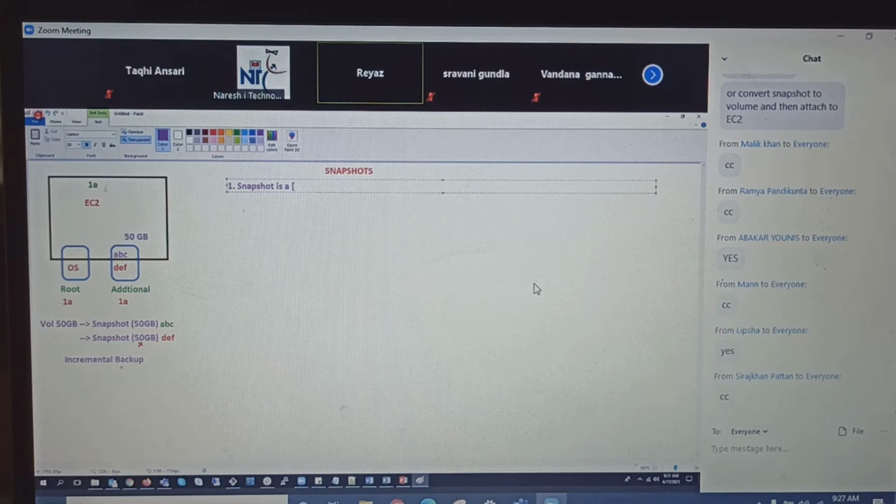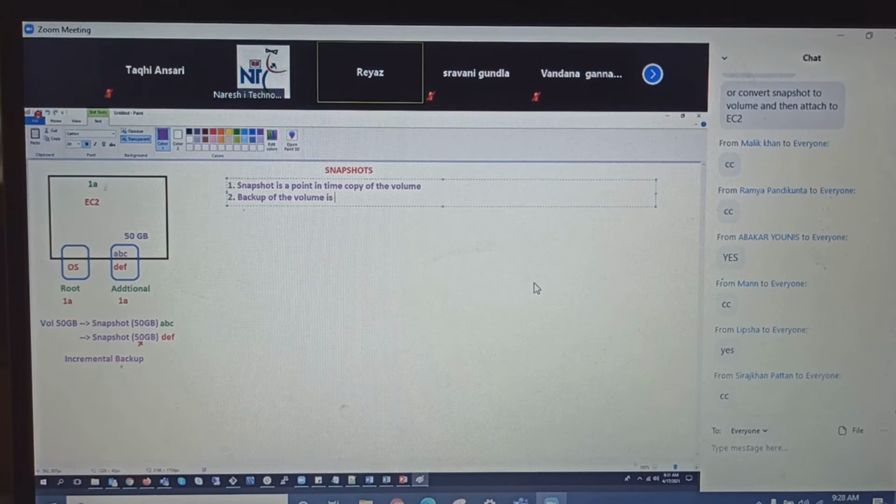Snapshot is a point in time copy of the volume, right? And then number 2, I can also say that backup of the volume is also called a snapshot.